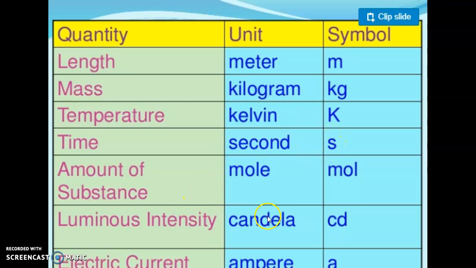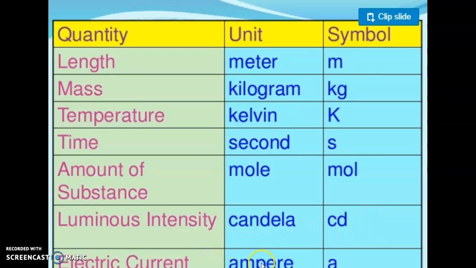Amount of substance, unit is the mole. You might have read about the mole concept in chemistry also. Avogadro's number, 1 mole is 6.022 into 10 raised to the power 23. So it describes the amount of substance. Its symbol is mol. Luminous intensity means brightness. It is measured in candela. Its symbol is small c small d.